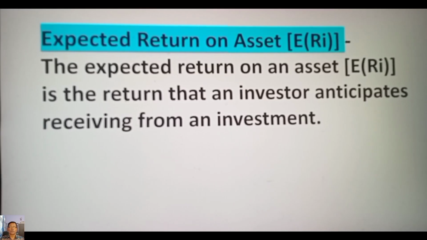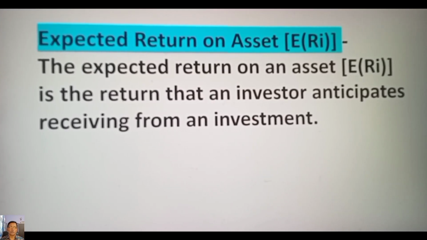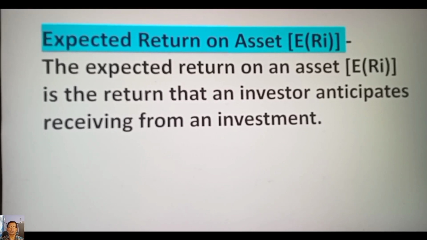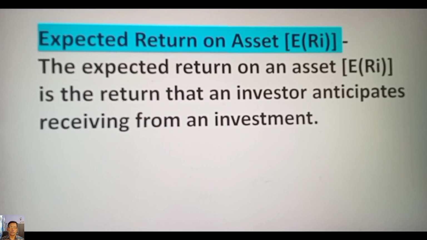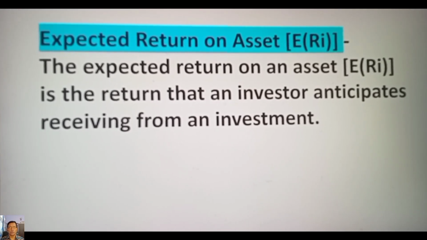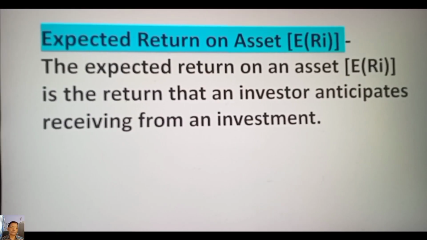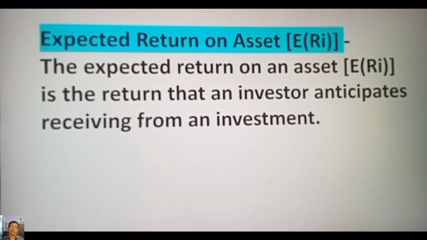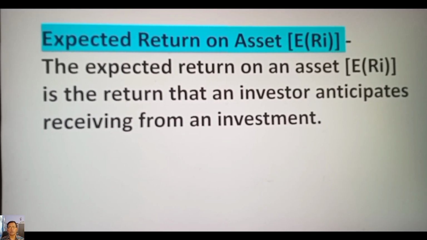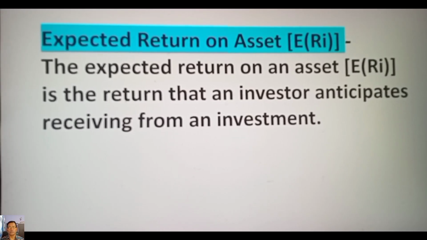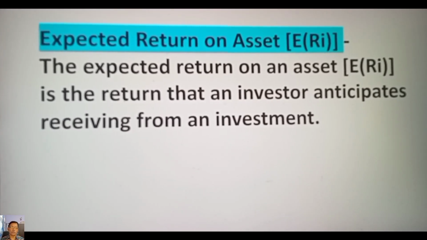Let us see the key components of CAPM. Expected return on assets, ERi. The expected return on an asset, ERi, is the return that an investor anticipates receiving from an investment. This return reflects both the potential income from the investment, such as dividends or interest payments, and any change in the asset's price.